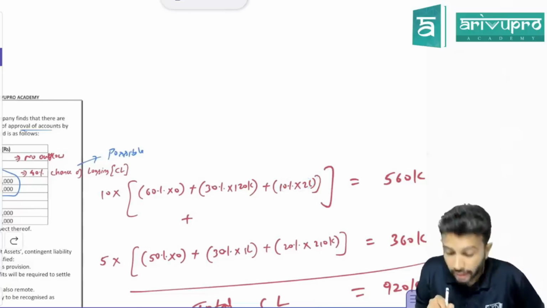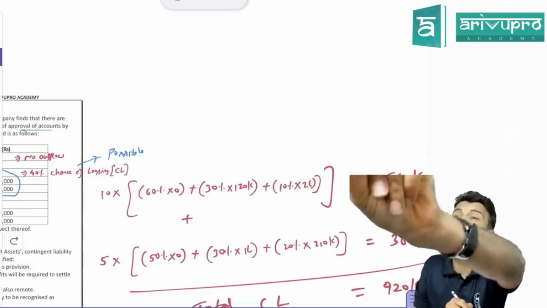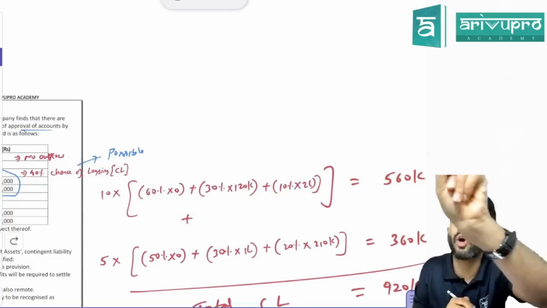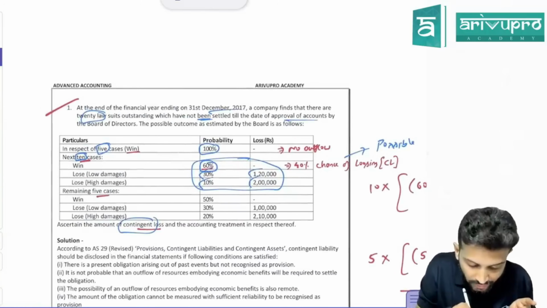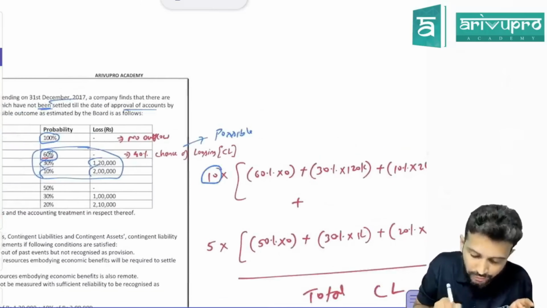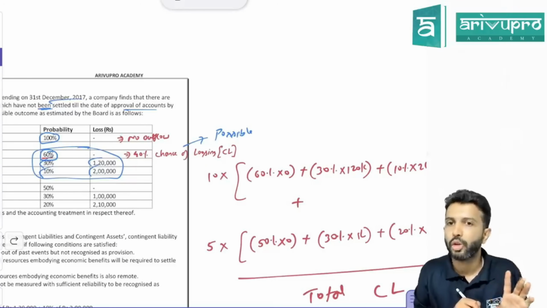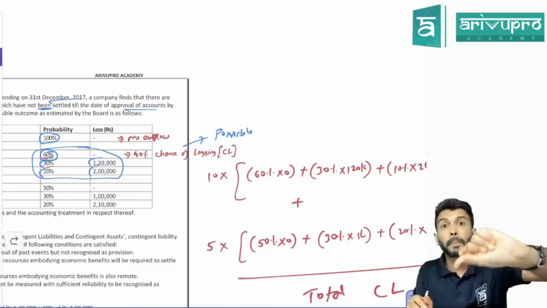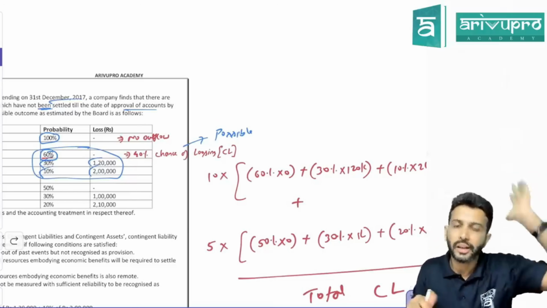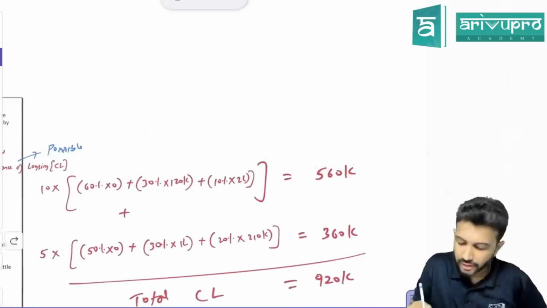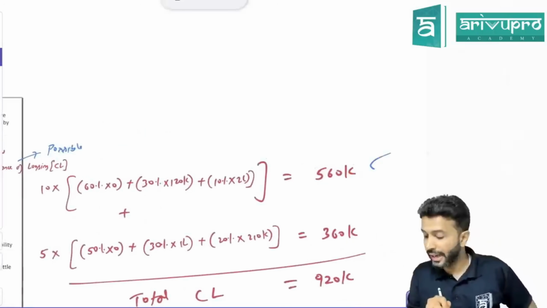All this data is with respect to one case. How many such cases do we have? 10 cases. So finally, multiply by 10 and you will get the total. The total amount is of a contingent liability, which is 5,60,000. This is with respect to the 10 cases.